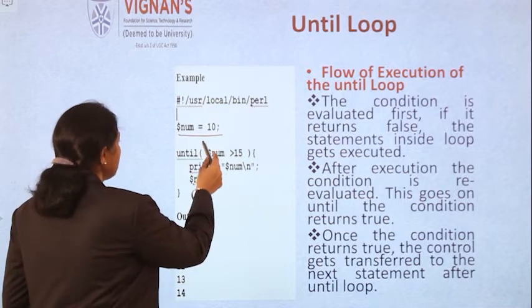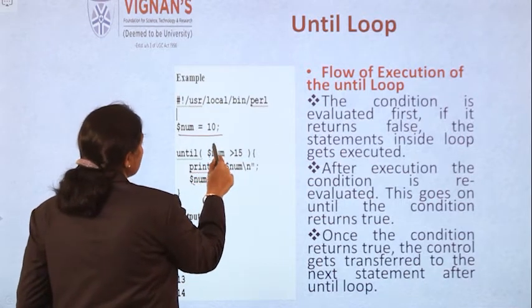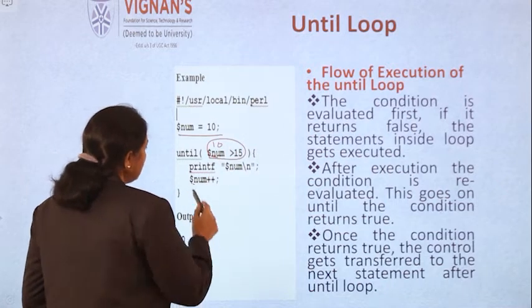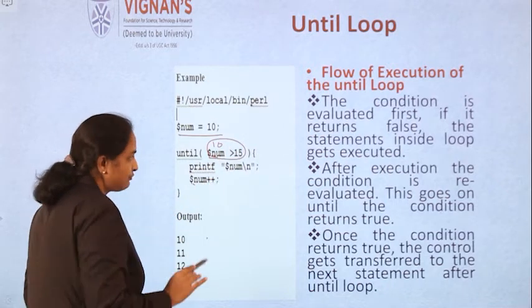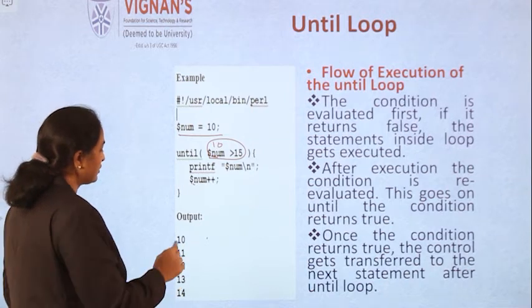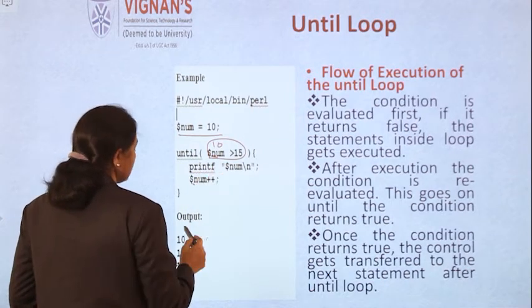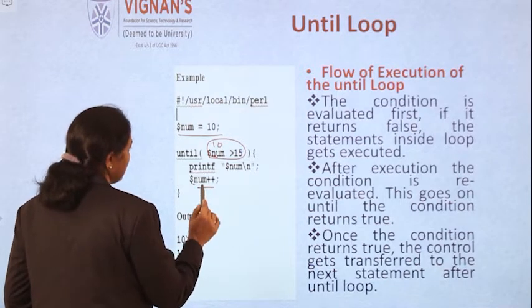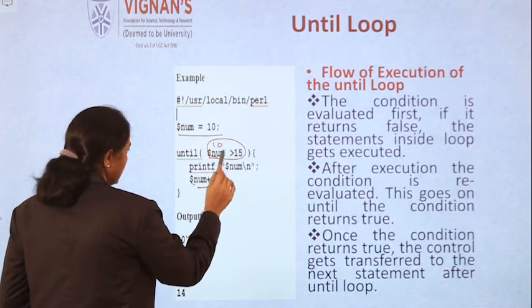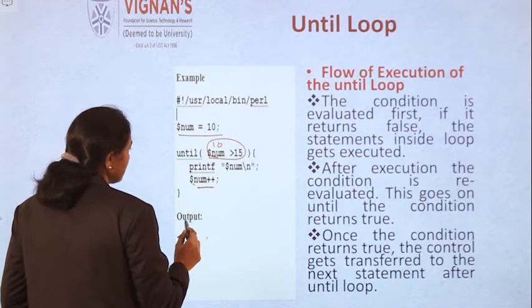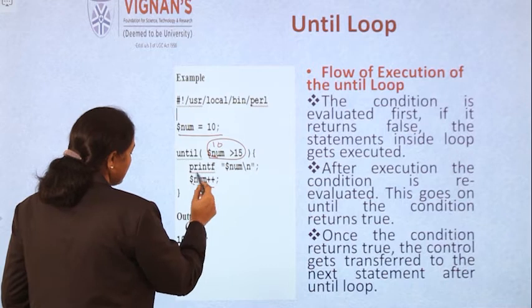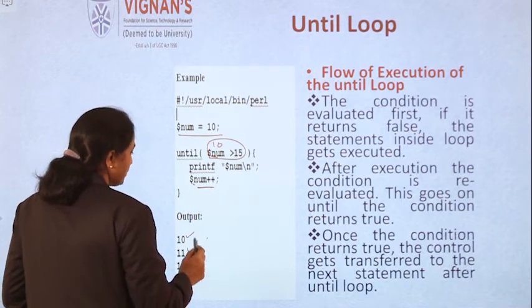Now see, first number is 10. 10 is greater than 15? This is a failure. During the fail case only the until loop will work, so 10 will be printed. Now number becomes 11. 11 also greater than 15 is a failed condition, so that is printed. 12 is printed. Now again number becomes 13, that is printed.